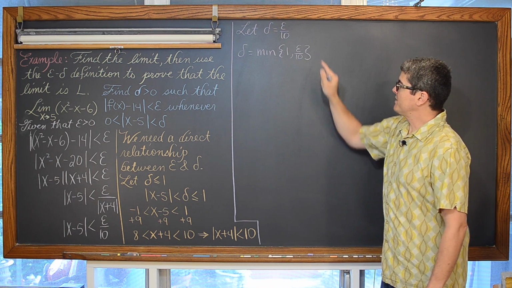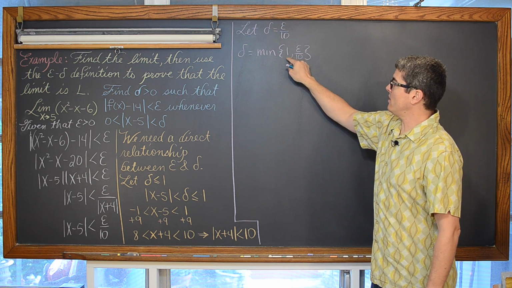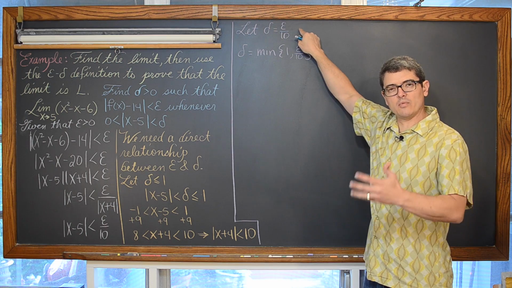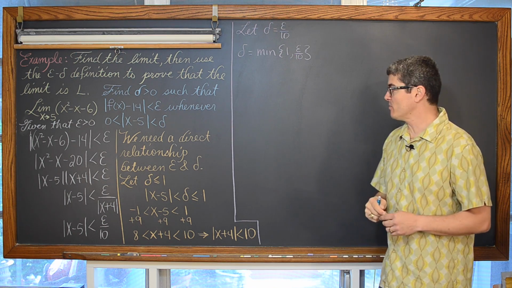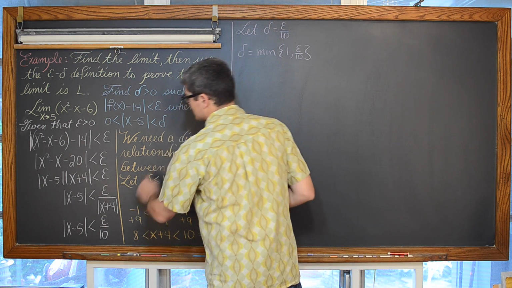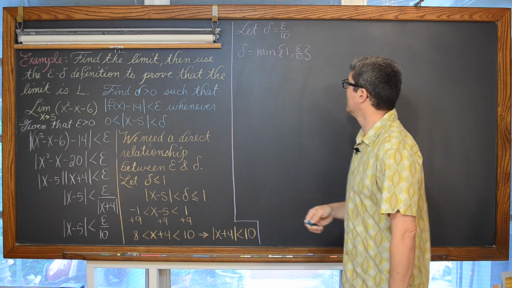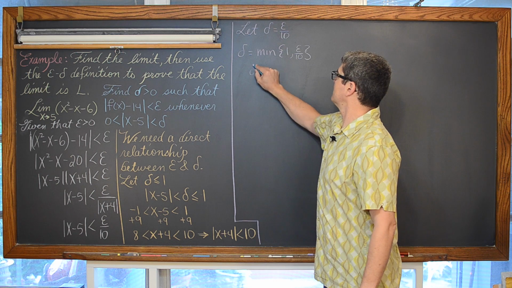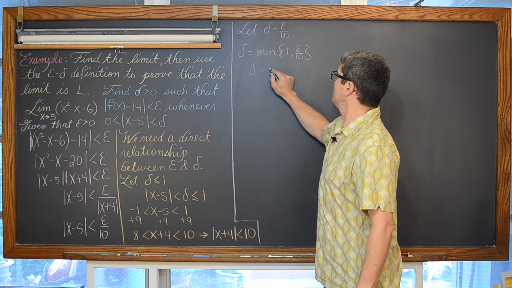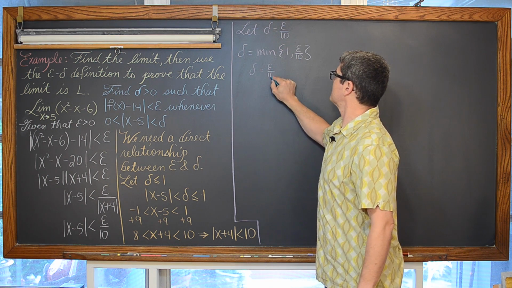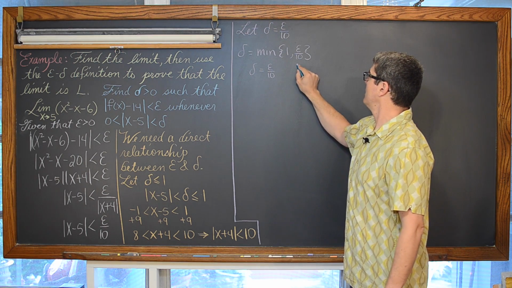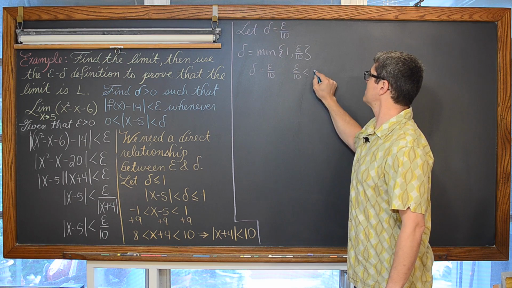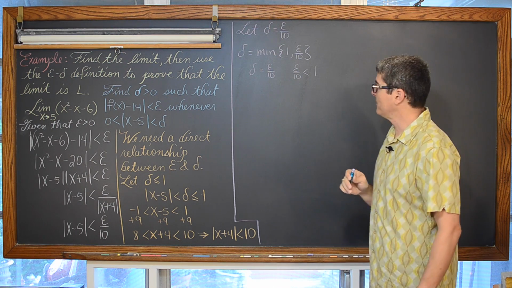Again, with this extra condition now put on this, what I'm going to say is my direct relationship between delta and epsilon, is it going to be acceptable for me to replace anytime I see a delta with epsilon over 10? Well, if delta is equal to epsilon over 10, then based on this condition, that means that epsilon over 10 must be less than 1.